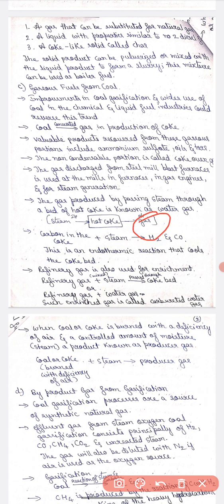Carbon in the coke plus steam produces hydrogen and carbon monoxide. This endothermic reaction cools the coke bed. Refinery gas is also used for enrichment, that is, refinery gas plus steam passed through the coke bed. Such enriched gas is called carbureted water gas.